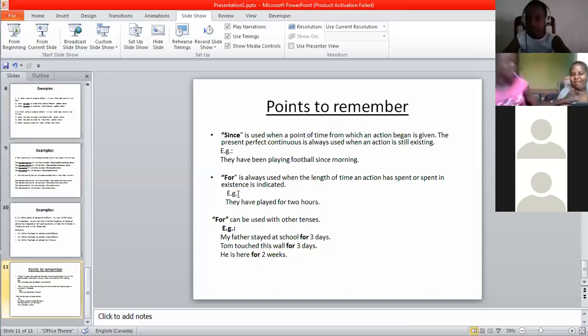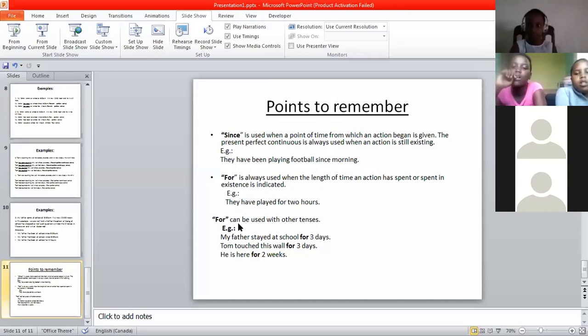For example, "for" can be used with other tenses. It is possible. But for "since," we cannot use it with any other tense unless it is used in other ways. For example, I can say, "since I was born." There is no perfect tense. But normally when you are joining clauses with since, we use perfect tenses. But when it is used in other ways, it is possible to use since.